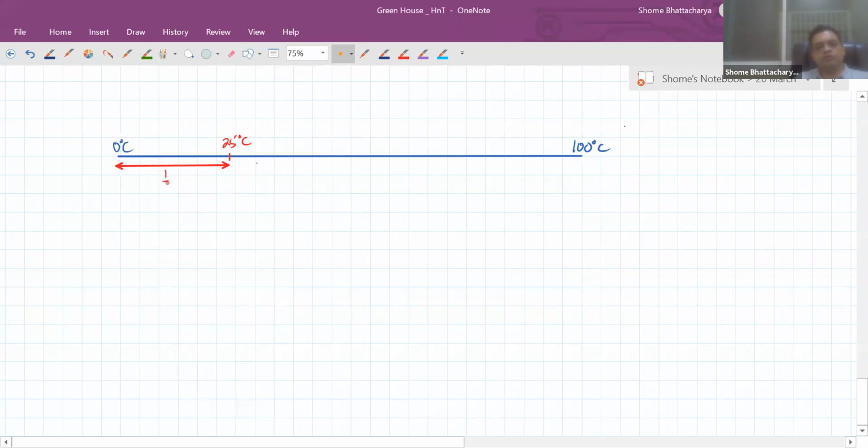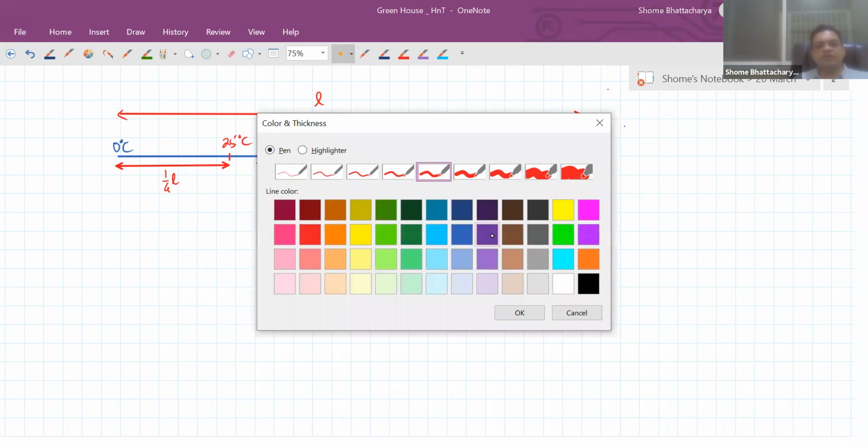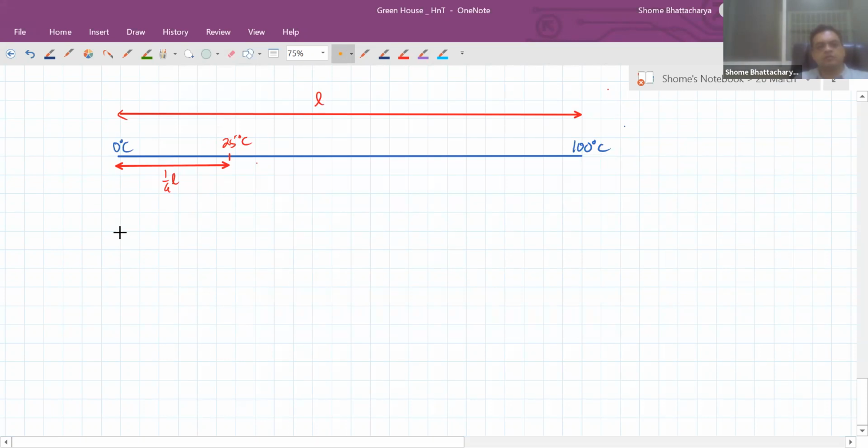This is 1/4 of L, where we assume the whole length of the scale from here to here is L, and this is 1/4 of the length. Now compare this with the Fahrenheit scale. It's the same length, but now this is sitting at 32 degrees Fahrenheit, and this is sitting at 212 degrees Fahrenheit.